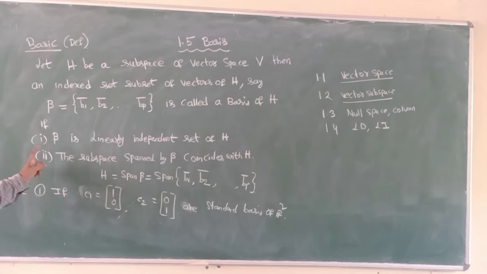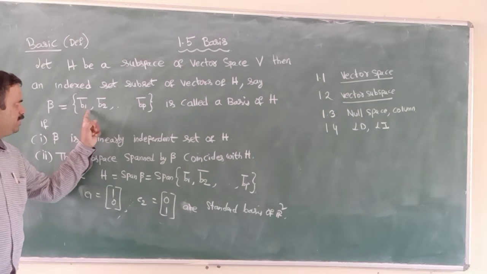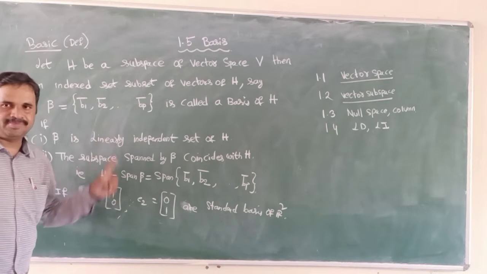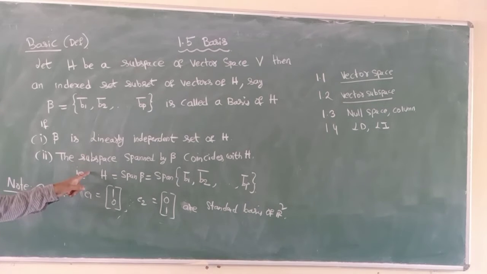Number one, beta is a linearly independent set of H. Second, the subspace spanned by beta coincides with H, or H is equal to span of beta, B1 bar, B2 bar, and so on. If it satisfies these two conditions, then I call it a basis.